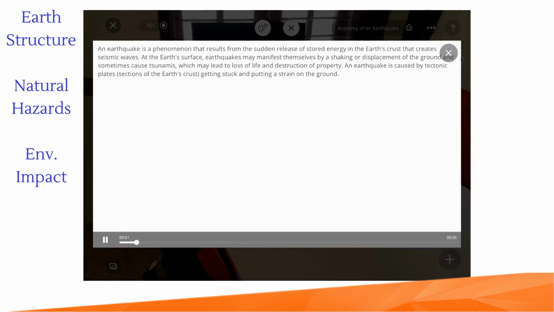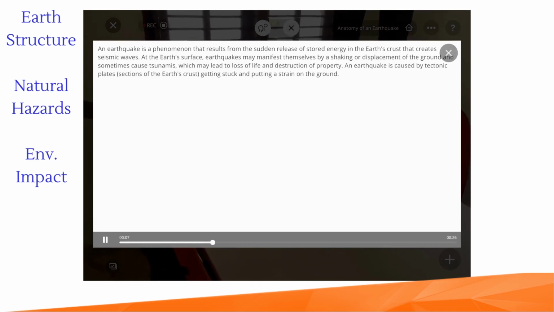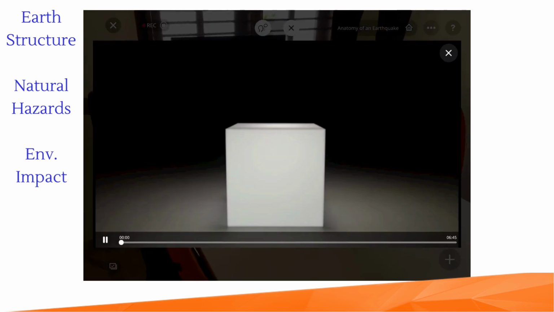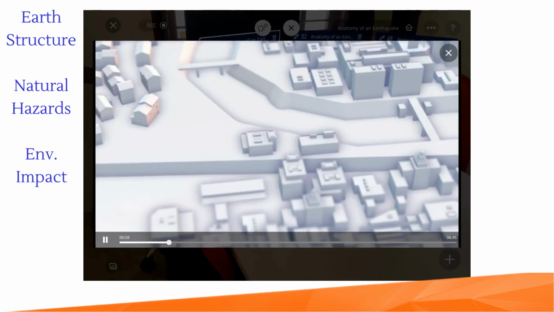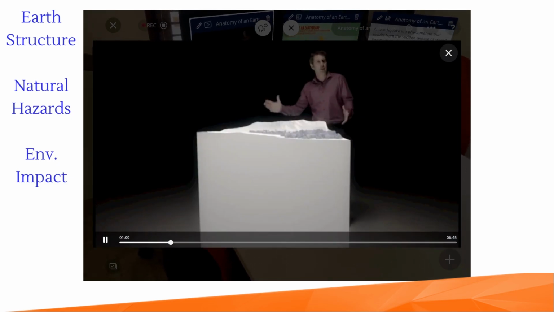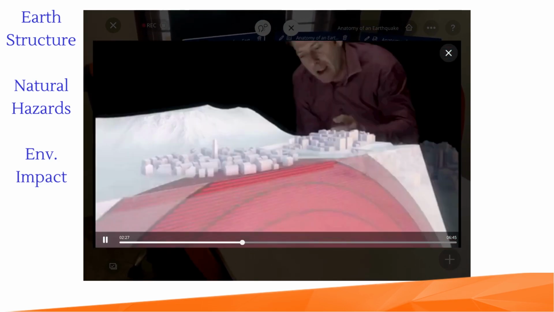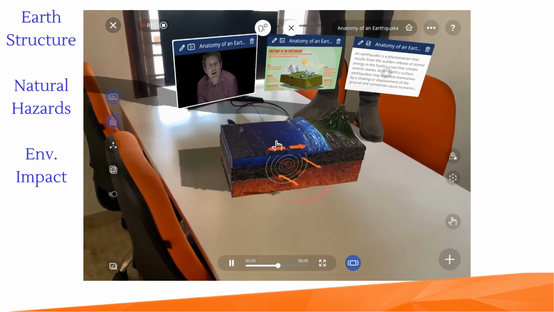An earthquake is a phenomenon that results from the sudden release of stored energy in the Earth's crust that creates seismic waves at the Earth's surface. Blocks of rock on each side are slipping along the fault line. If we zoom out, we see that the fault descends deep, and seismic ruptures create vertical and sideways lurches. It takes 60 seconds for the tremors to finally stop.